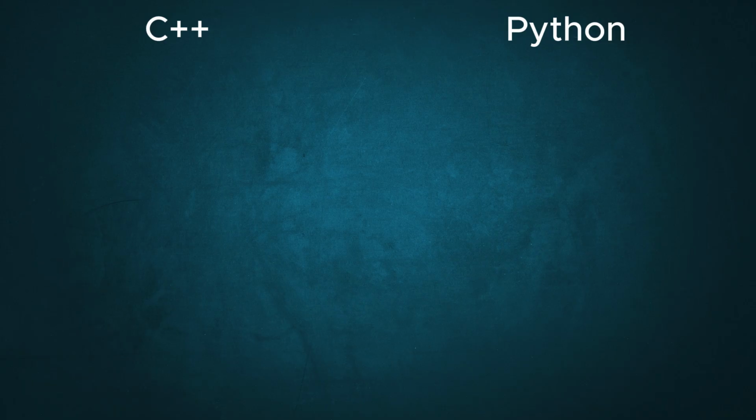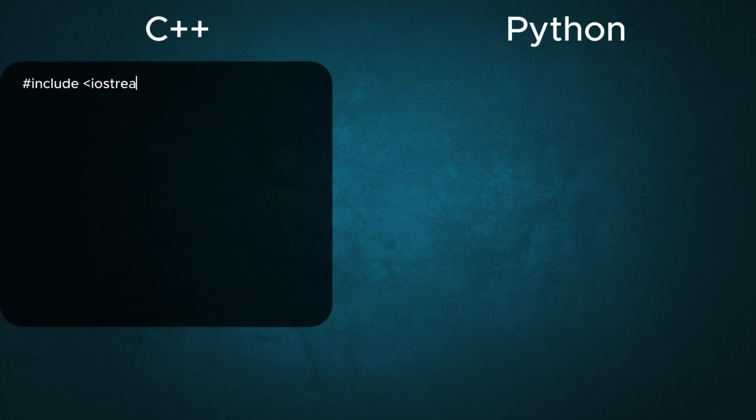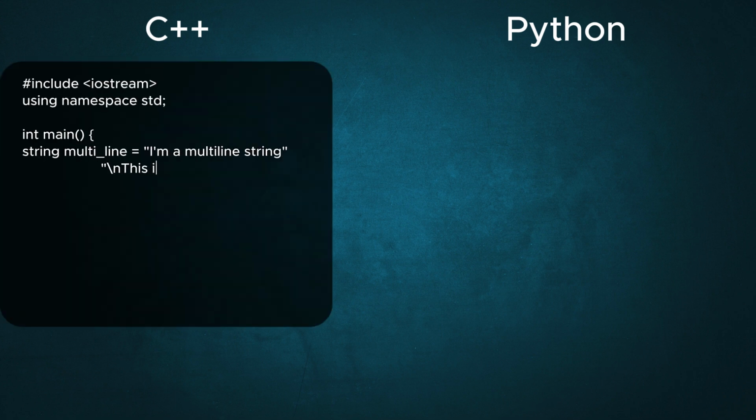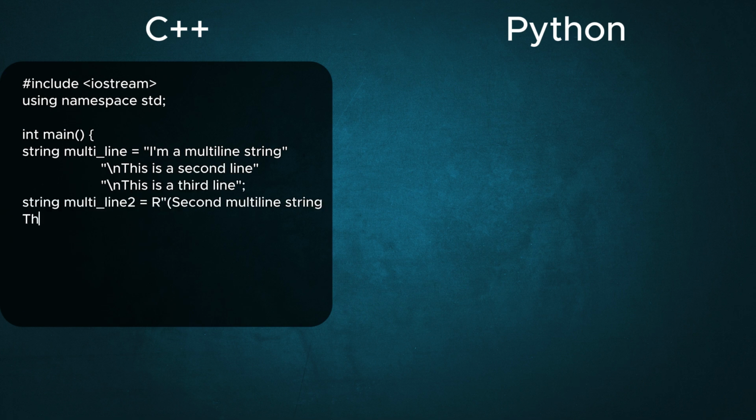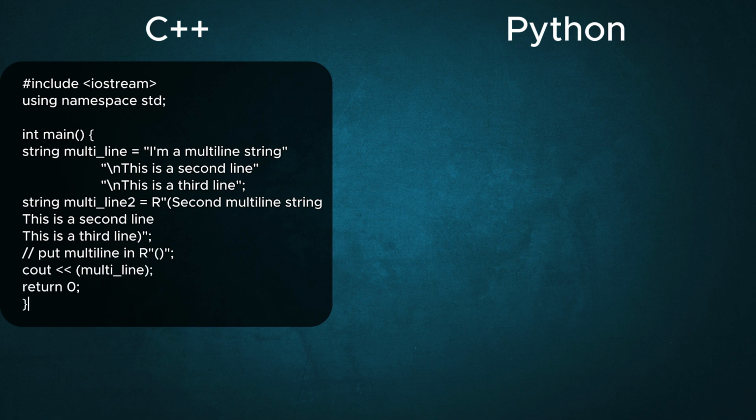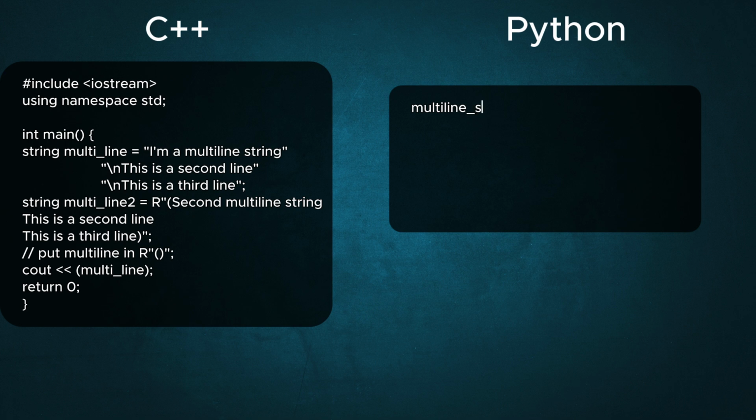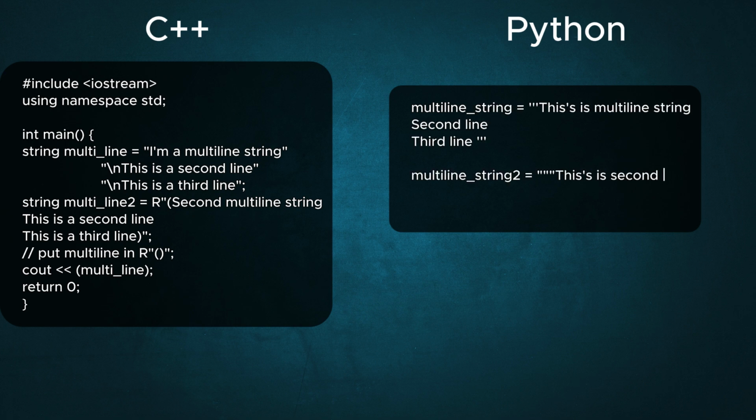Multiline strings. In C++, there are two simple ways to write strings across multiple lines. First, you can just close the double quotes, start a new line, and open double quotes again. Second, you can put the letter R in front of the quotes to make a raw string literal. In Python, it's even easier. You can use three single quotes or three double quotes.